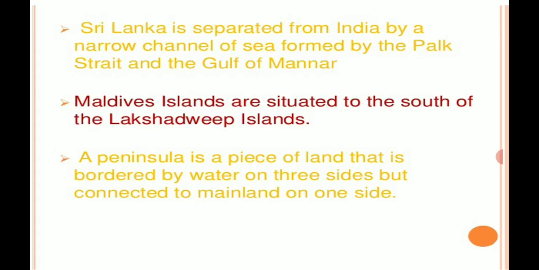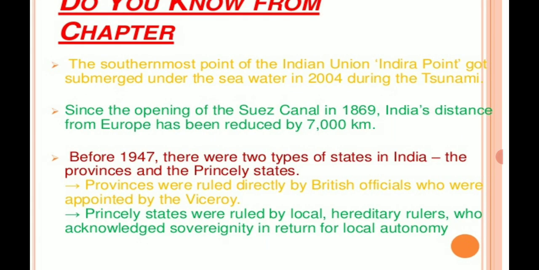Coming to Sri Lanka, Sri Lanka is separated from India by a narrow channel of sea formed by the Palk Strait and the Gulf of Mannar. Now we have the Maldives Islands that are situated to the south of the Lakshadweep Islands. A peninsula is a piece of land that is bordered by water on 3 sides, but connected to the mainland on one side.